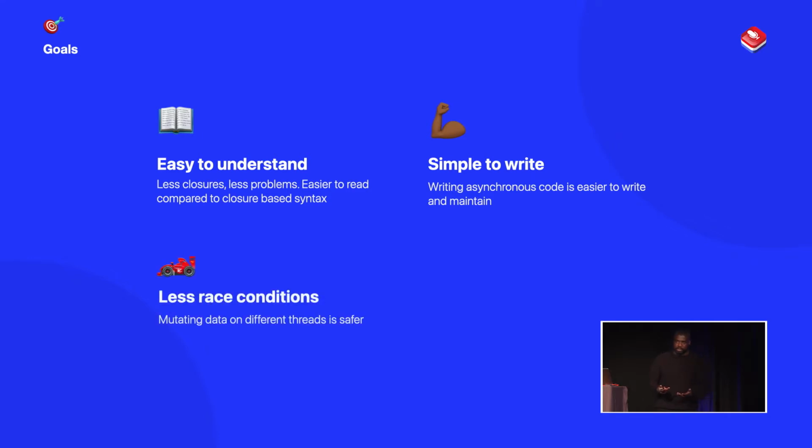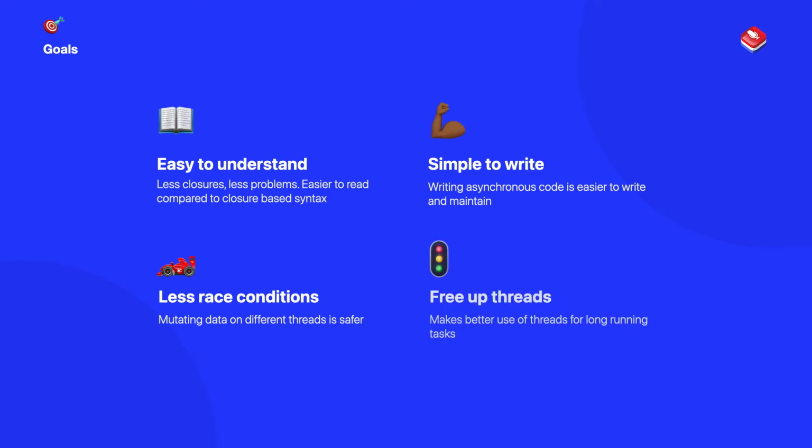Less race conditions, so you can still prevent race conditions before Swift concurrency, but we can make it easier with some of the new updates that we get in with the language, which I'll go through in this talk. And we can actually make the most out of threads as well, so we can use multiple threads a lot easier with Swift concurrency.